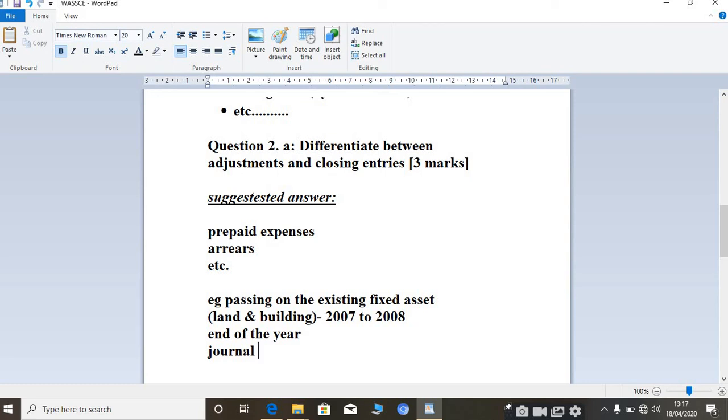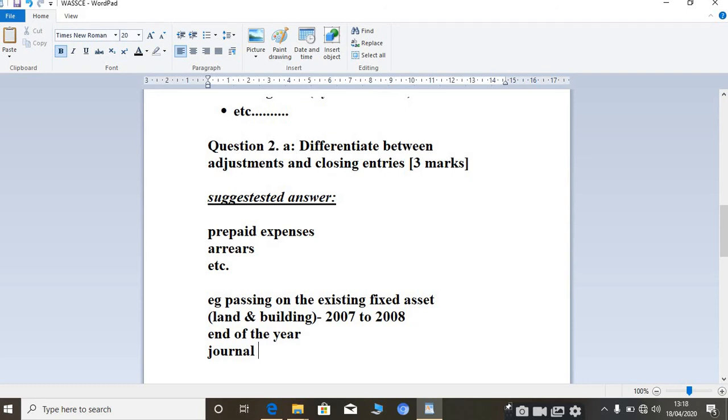So this is the suggested answer that you can give, and you have to make sure you give examples like how I've shown you on the screen, okay? Not presenting in this way, but the examples that you can use when you are writing your answer, okay? And the marks here is for 3, so 1 point or 1 explanation goes for 1/2, okay? So maybe if you don't give an example, you might lose half of the mark given.